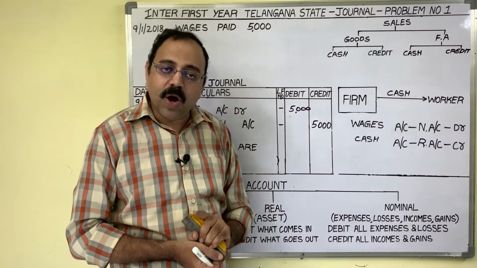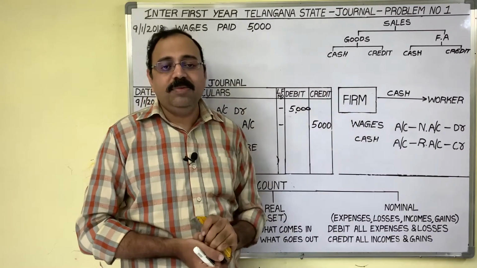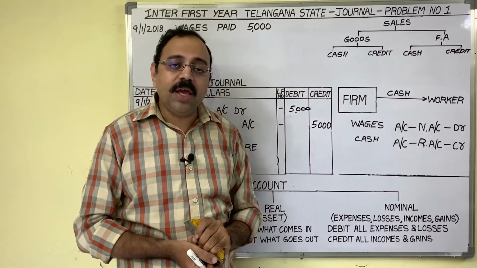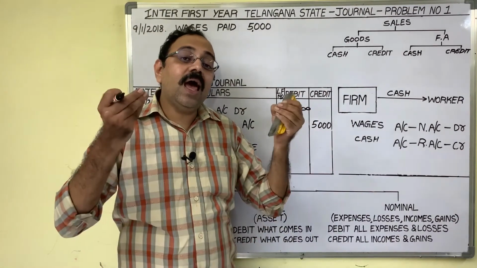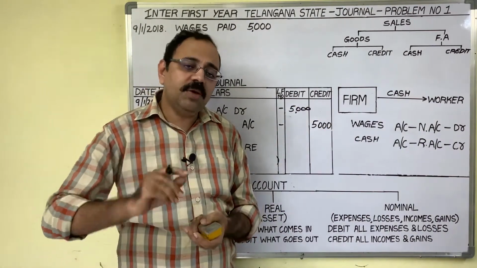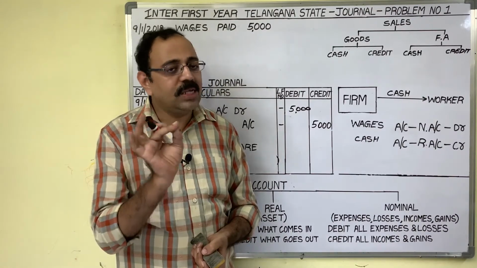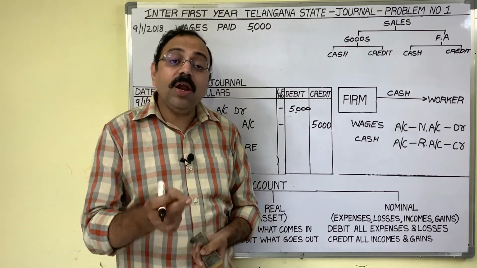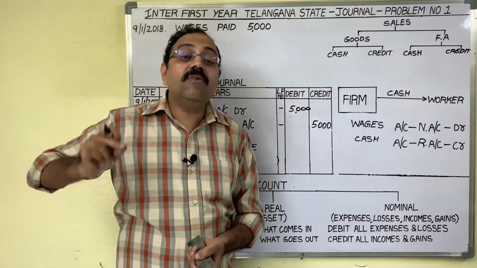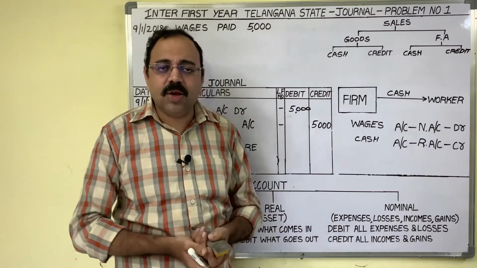Why? Because take a big concern, Tata company. In Tata company, assume 10 lakh workers are working. Can you write all those names? To all we pay salary on the same day. You cannot write all those employees or workers names in the books, no. And it is meaningless, not necessary also.